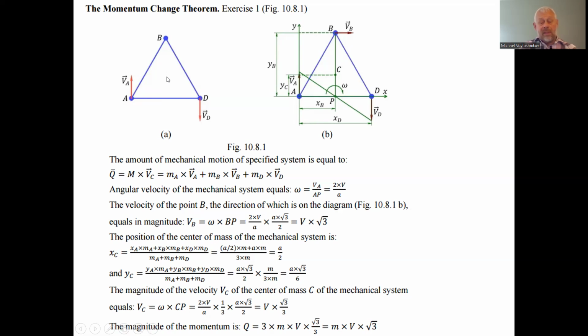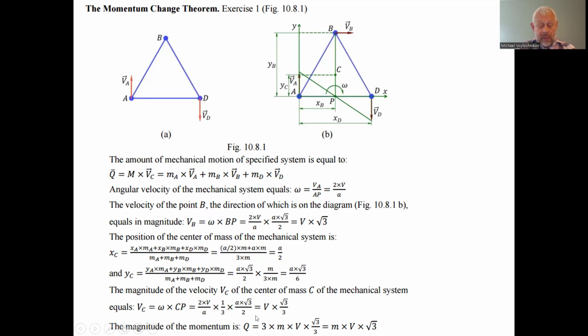The same gives us the location of the center of the area, or center of the mass of this mechanical system. Formally, we found the abscissa and ordinata of the center of the mechanical system. The magnitude of the velocity of the center of the mass equals the distance yc, the ordinate of the point, multiplied by A times square root 3 divided by 6, and multiplied by the instantaneous angular velocity we got previously, 2v divided by A.